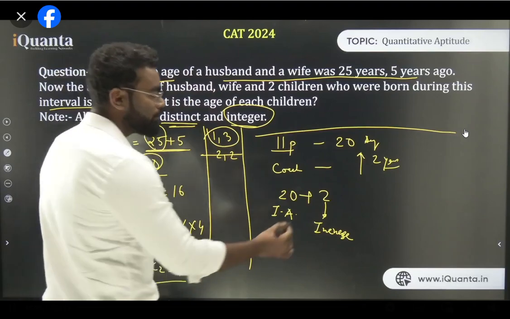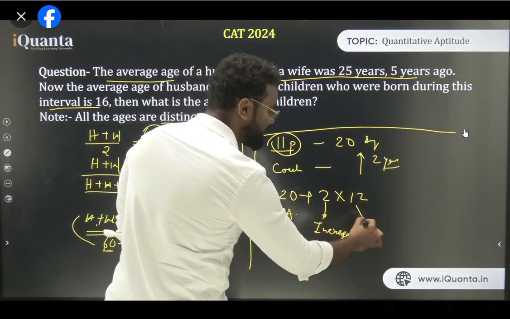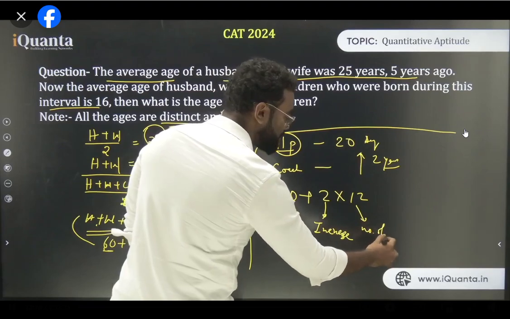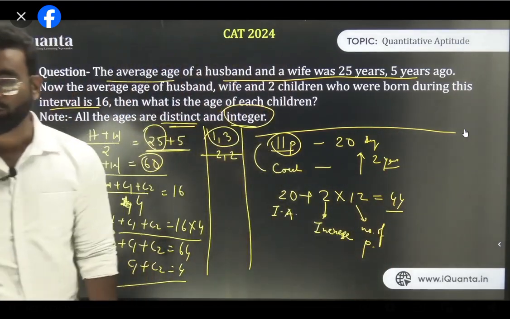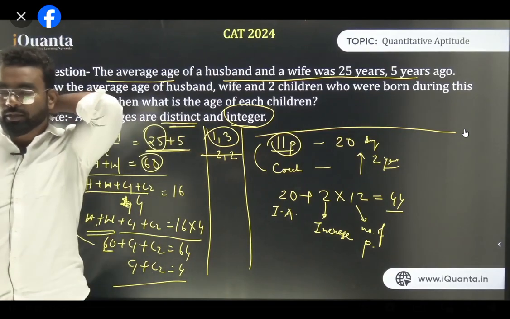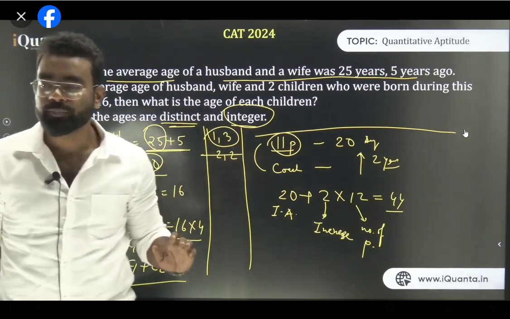And how many people are there now? Earlier it was 11, the coach was added, so how many people in total? 12. So 2 into 12. 12 is the number of people now. Clear? So what will this become? The coach's age, which is 44. So that is the shortcut. I hope all of you have understood this.